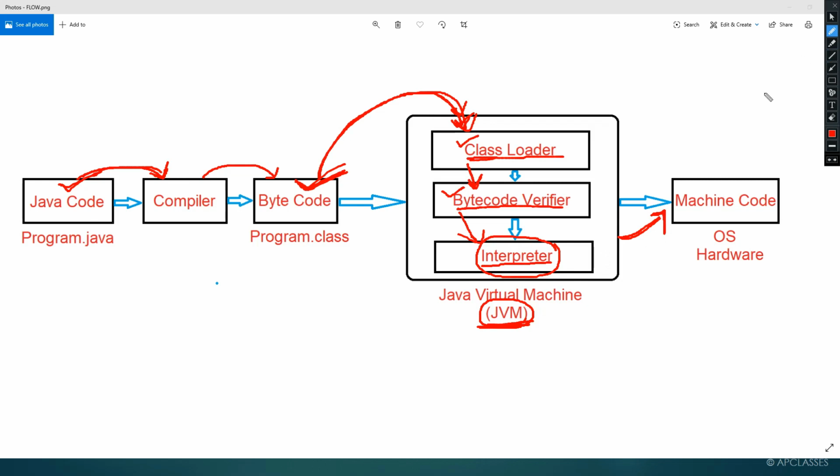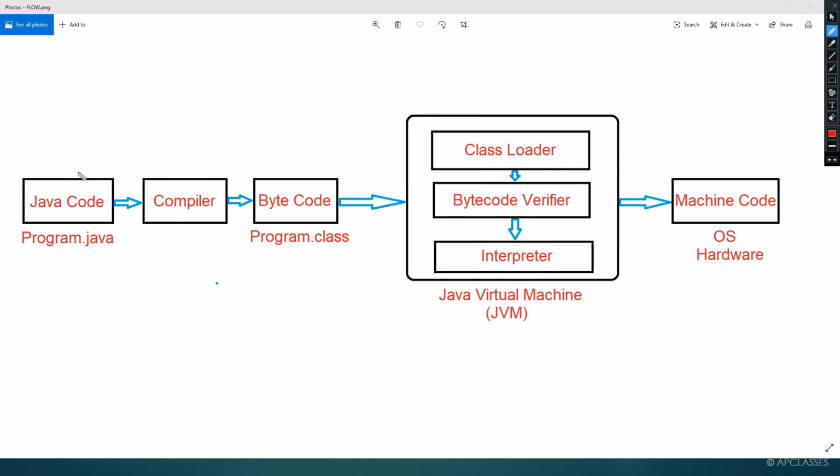Now let us once again see how things work here. First, the source code or the Java code, which has an extension .java, will be converted with the help of the compiler to bytecode, right?